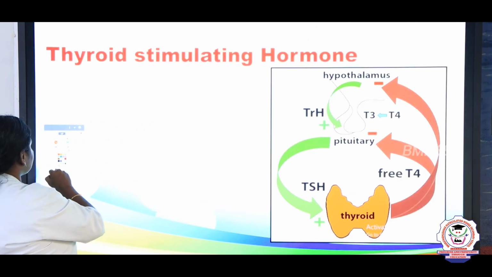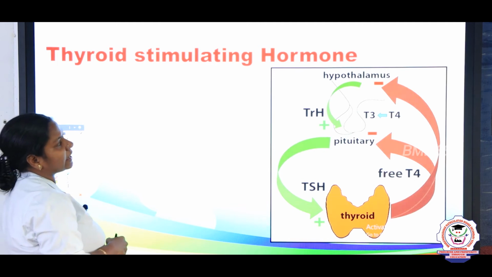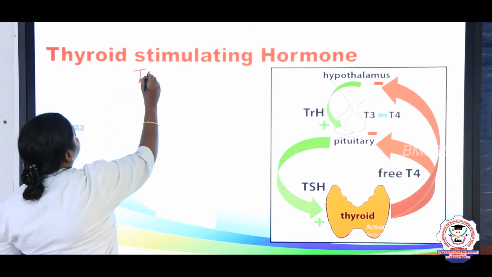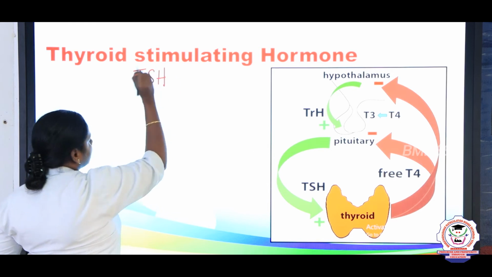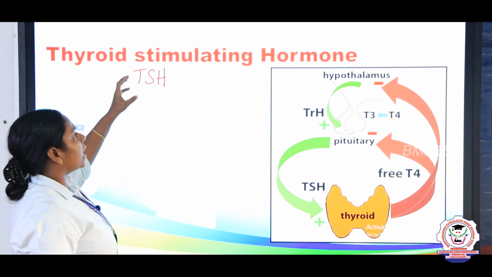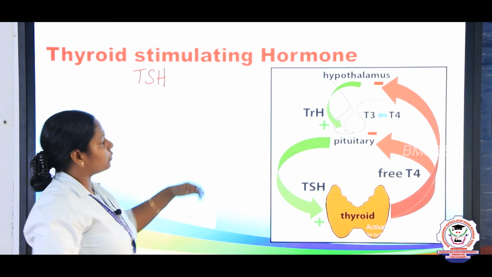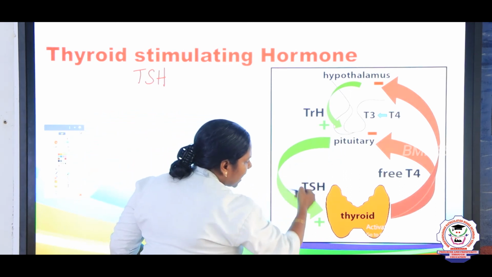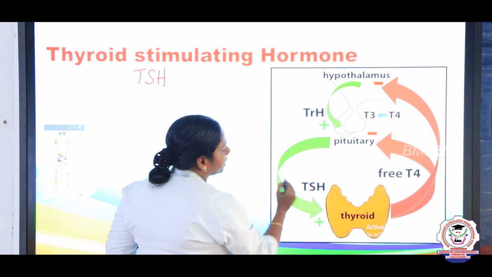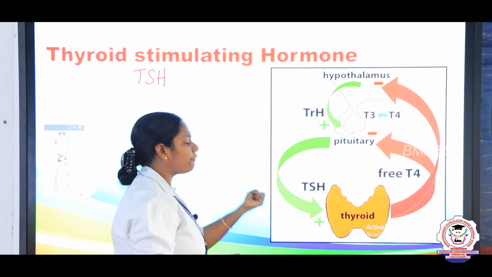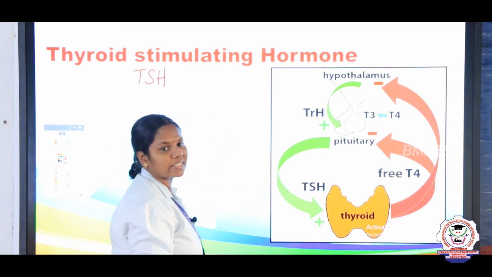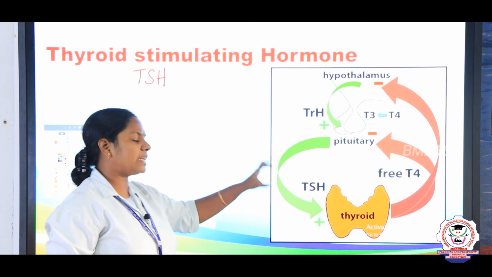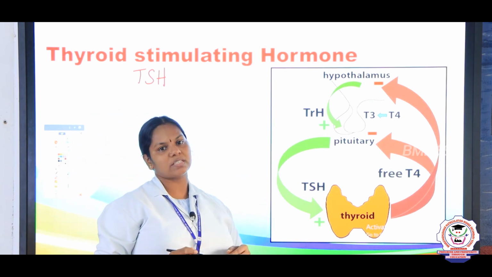So, next we are going to see about the thyroid stimulating hormone, TSH, right. So, this hormone stimulates the thyroid. For example, the pituitary gland stimulates the thyroid by secreting this thyroid stimulating hormone, which in turn stimulates the thyroid to produce thyroxine. Thyroid gland is responsible for secretion of thyroxine.